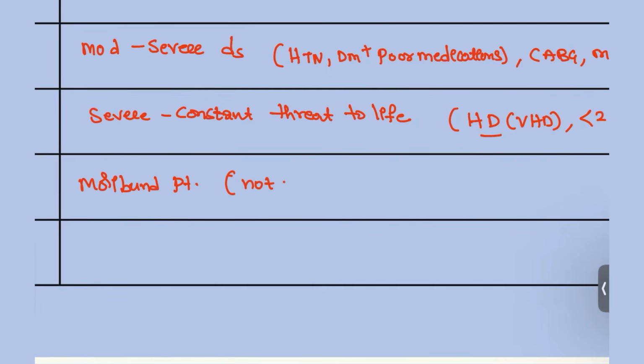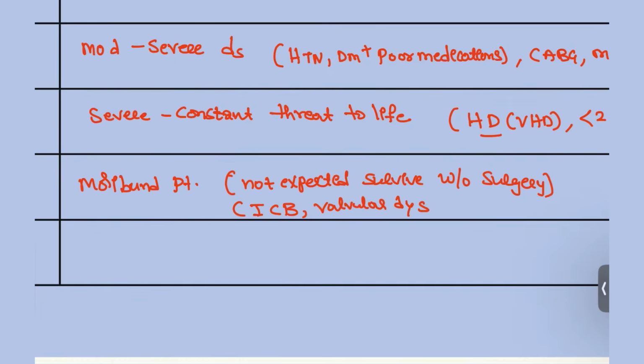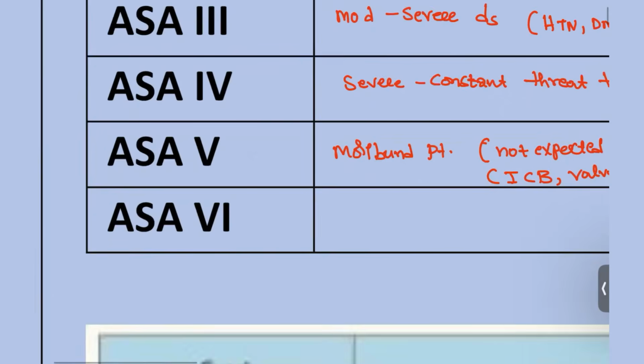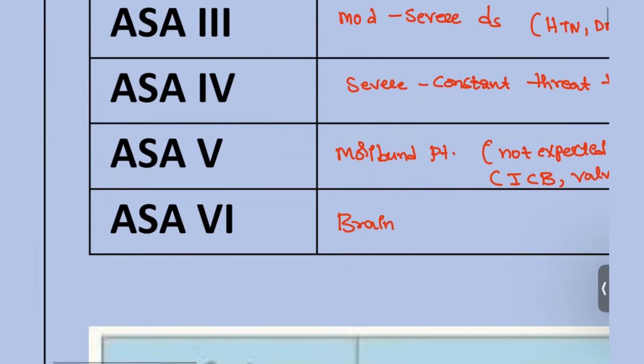Examples: severe intracranial bleed, severe valvular dysfunction, and aneurysm rupture belong to category 5. And category 6: this patient is already brain dead.